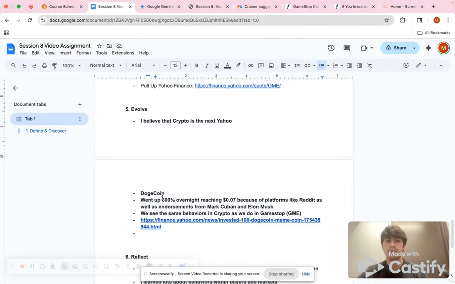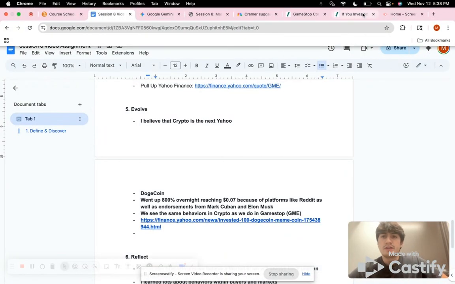But in 2021, it went up like 800% to 7 cents because of Twitter or X, Reddit, all those. It got endorsed by Mark Cuban and Elon Musk, which led to people buying into the hype, and so we saw the same behaviors in crypto as we did in GameStop.